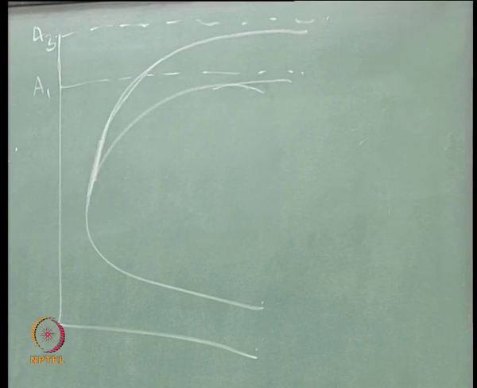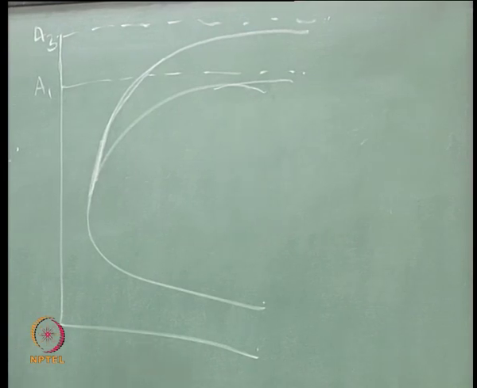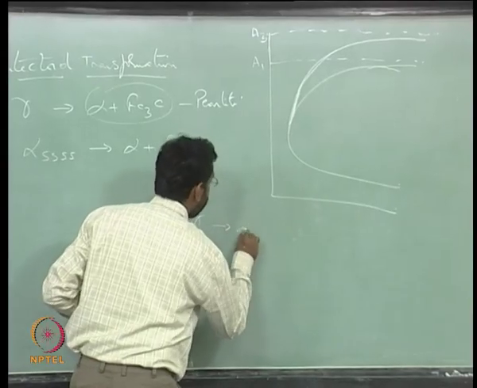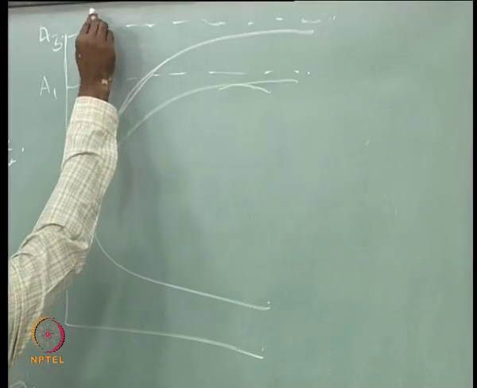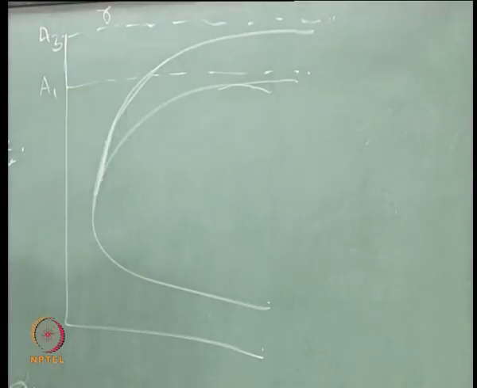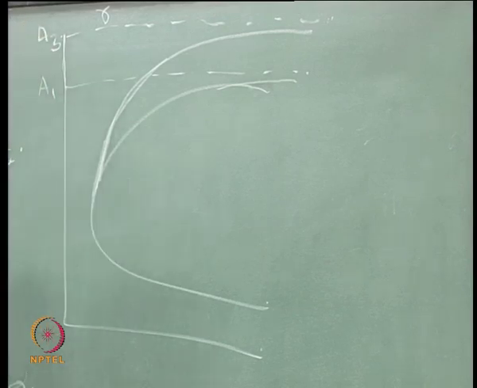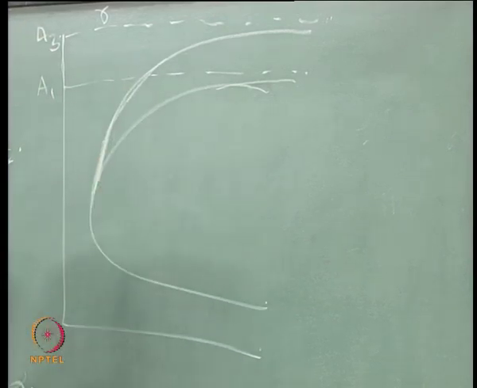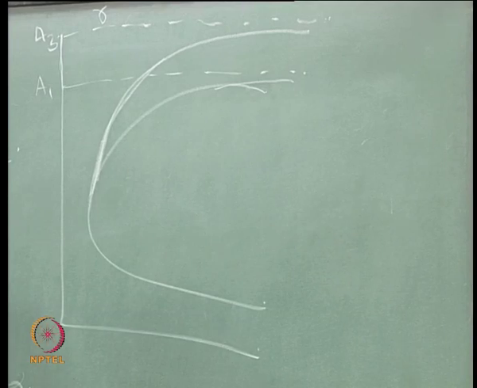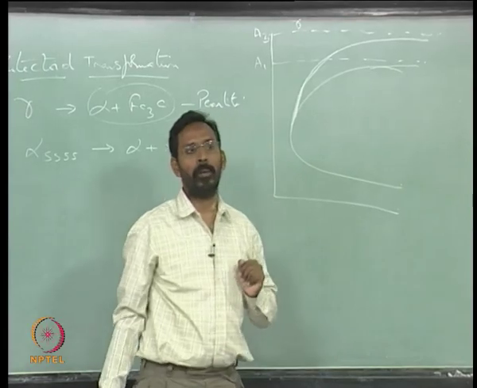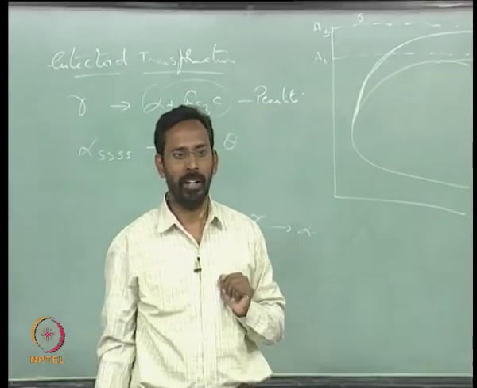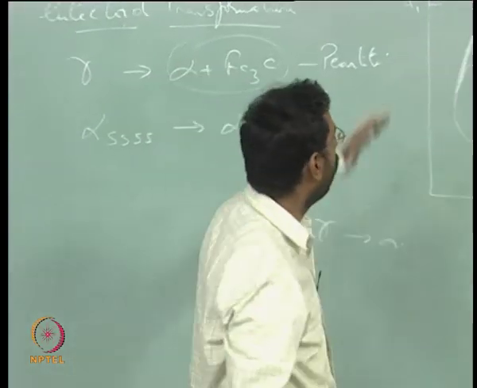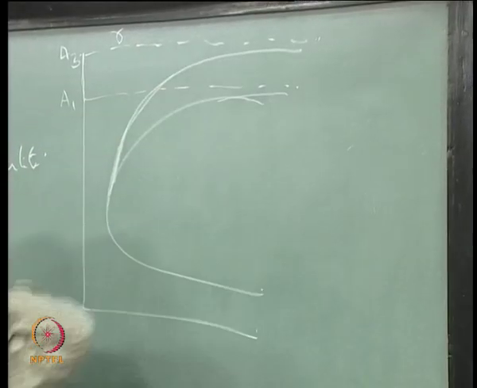Proeutectoid alpha from gamma. So, gamma gives you alpha in this domain. So, everything is gamma above that temperature A3, and between A3 and A1 you will have gamma plus alpha, provided the time that you are providing for the transformation is longer than what is decided by the TTT diagram.